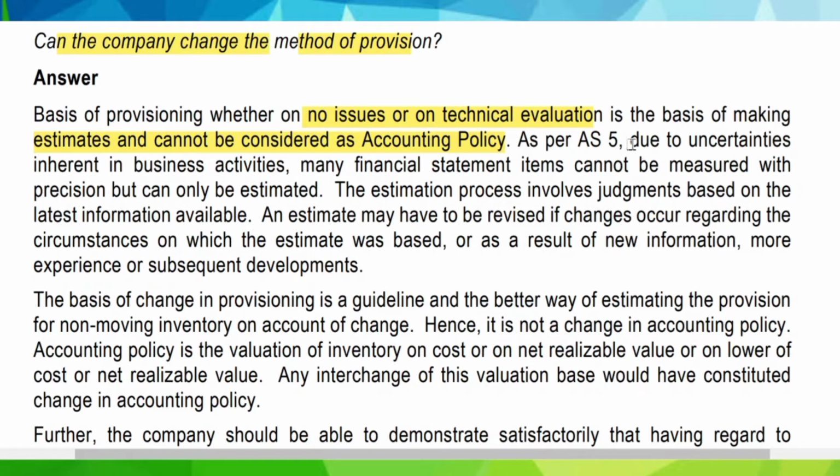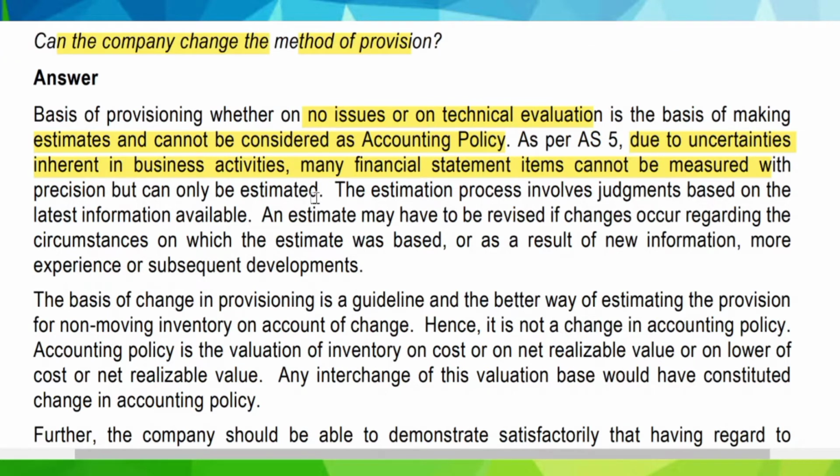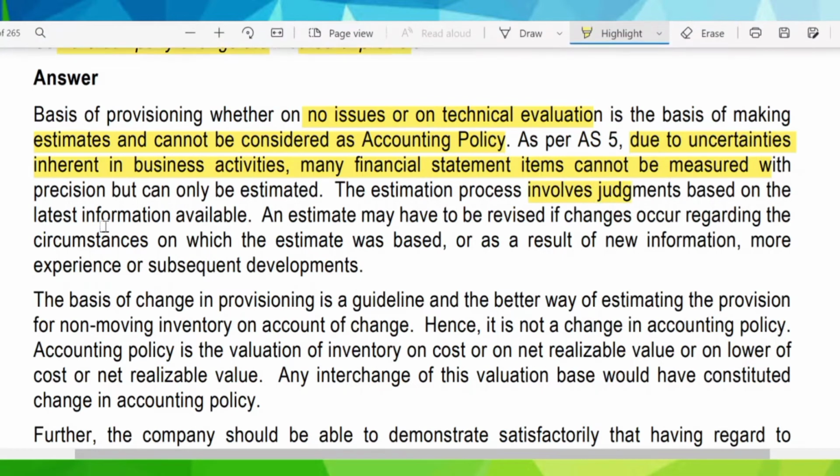As per AS 5, due to uncertainties inherent in the business activity, many financial statement items cannot be measured with precision but can only be estimated. That is, only approximate value can be determined and not the exact amount can be decided upon. So the estimation process involves judgment based on the latest information available. An estimate may have to be revised if changes occur regarding the circumstances in which the estimate was obtained or as a result of new information or due to the experience gained or subsequent development. This we have already learned in the concept video.